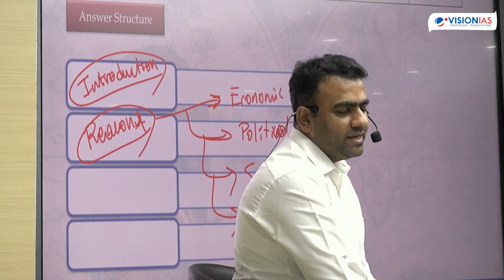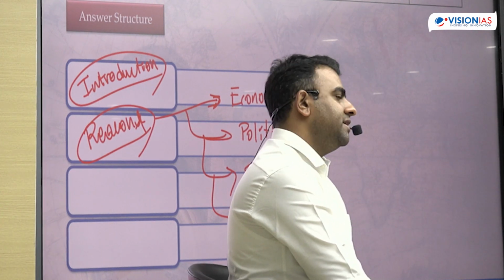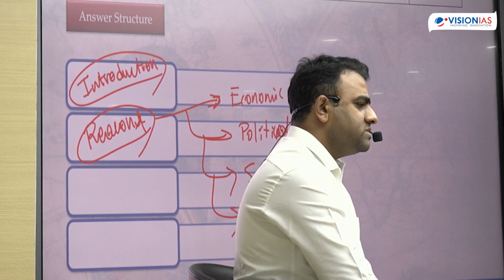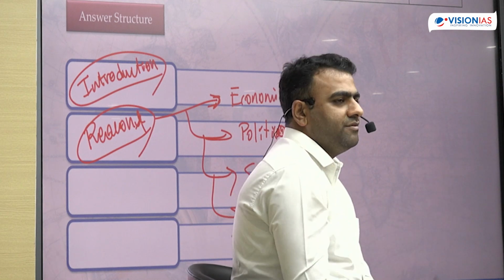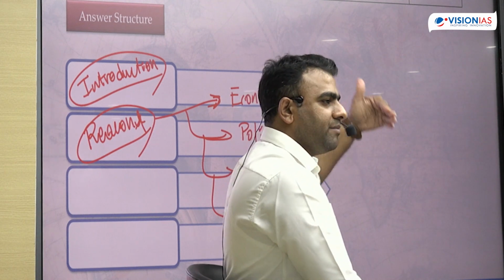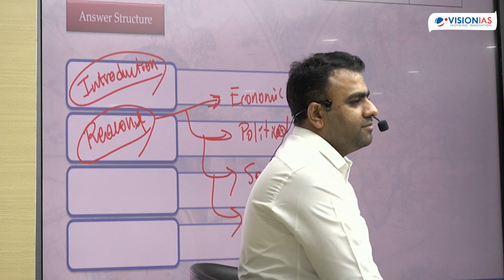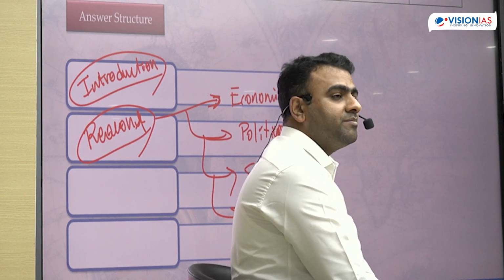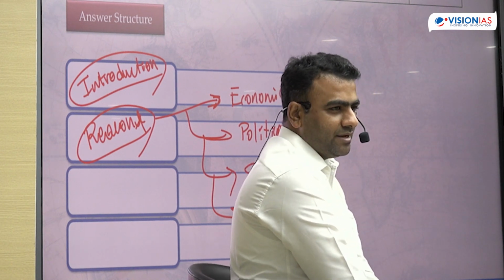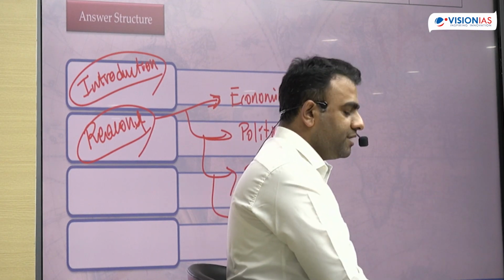So that is what we call regional imbalance. Regional development, uniform development, is very much required. Other than this, the political factors: the government policies in terms of which sector they are giving more importance to. Of course, up till 1990, they gave more importance to the primary and secondary sector. Now it has been shifted towards the tertiary sector. However, still the major population is stuck in the primary sector. We need government support over there in terms of skill development, skill training, so that we can move them towards the secondary and tertiary sector. Then only we can ensure there is human development over there.